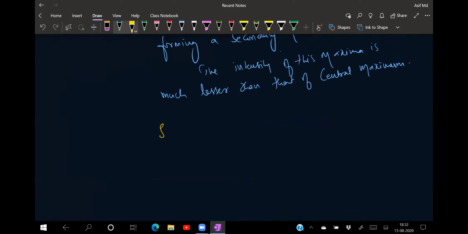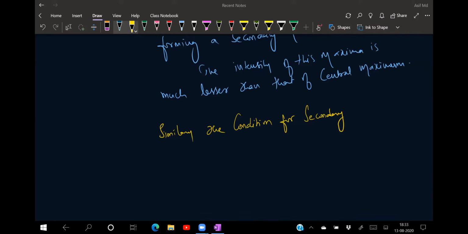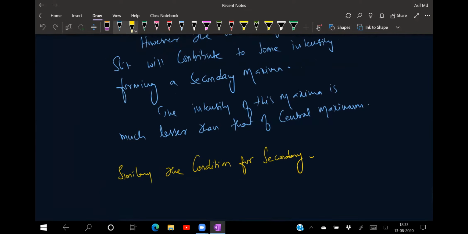So similarly, the condition for the second maxima will be written as d sin theta 2 dash is equal to 5 by 2 into lambda.